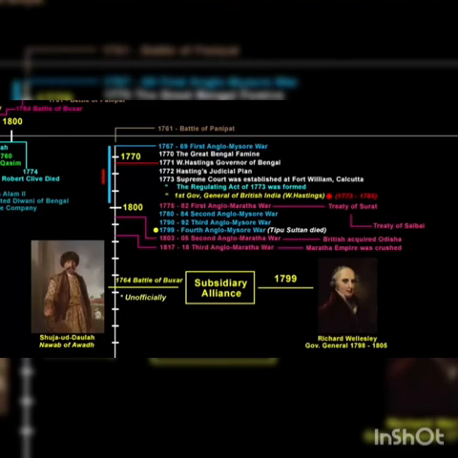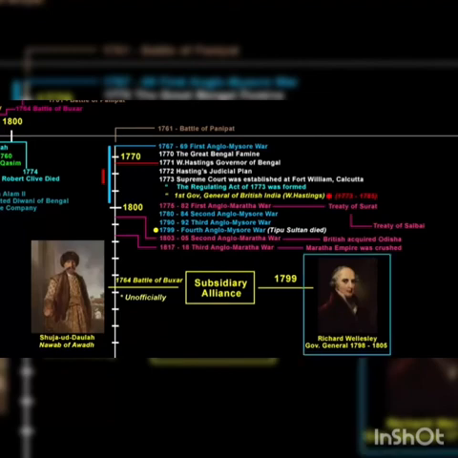I just want you to think critically, because on one hand, the policy of Subsidiary Alliance was framed by Lord Wellesley, about whom we clearly know that he was the Governor General from 1798 to 1805, and on the other, we know that in the 1764 Battle of Buxar, three parties fought against the company. If you recollect, it was the Nawab of Bengal, Mir Qasim, then the Nawab of Awadh, Shuja-ud-Daula, and the Mughal Emperor of that time, Shah Alam II. And we know that the company won the war.